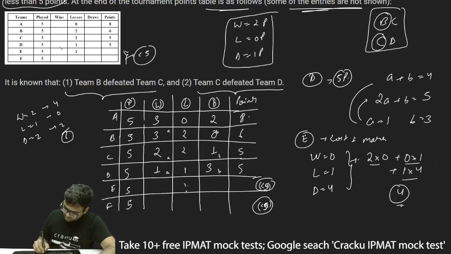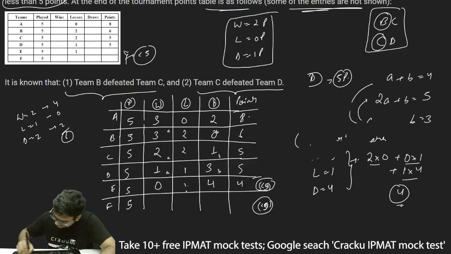And thus E is scoring 4 points, and the only possible scenario is when the number of wins for E is 0 and the number of draws is 4 for E. Now let's look at F. What are the points F can score and what are the possible scenarios for F?